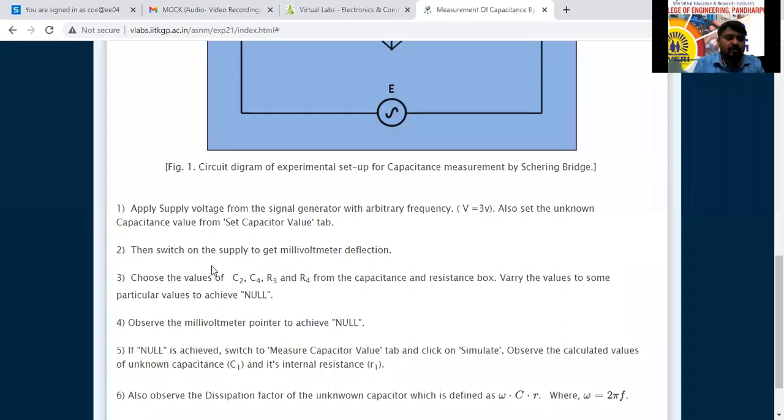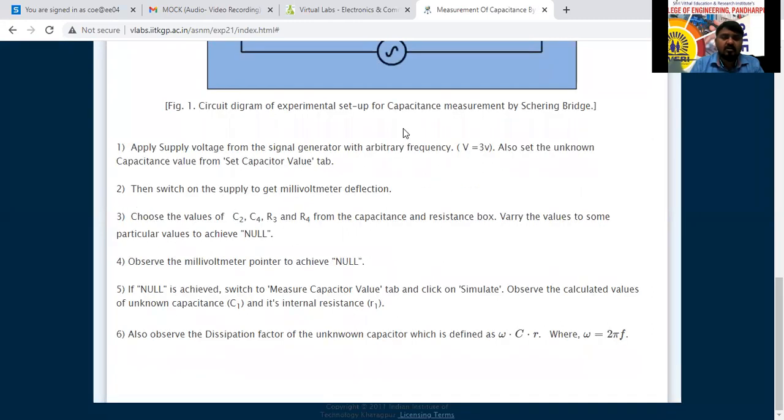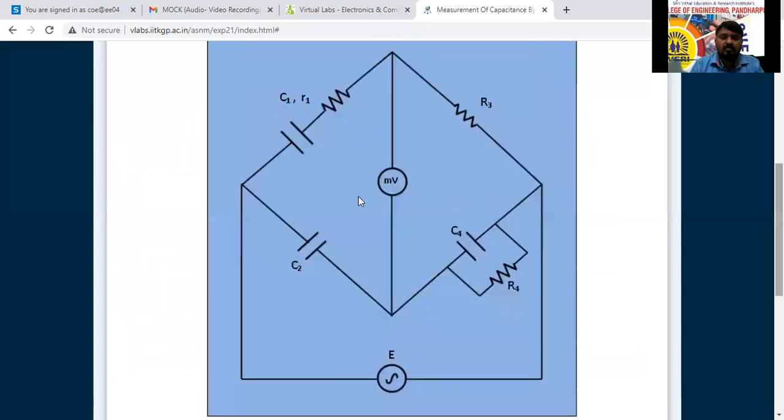Then we have to switch on the supply. So the unknown value of capacitance we have set, and we have switched on the supply. The millivolt meter, the detector, is going to detect some voltage over there. By varying the other, C1 is set here now. By varying this C2, R4, C4, R3, we can change this one.